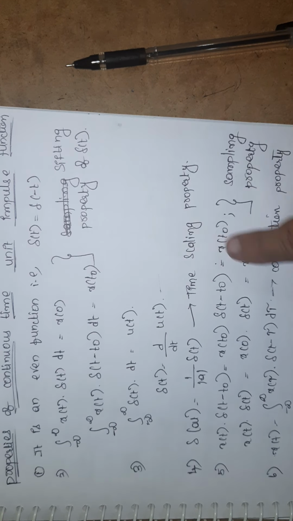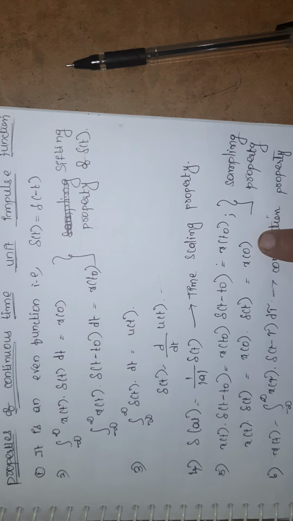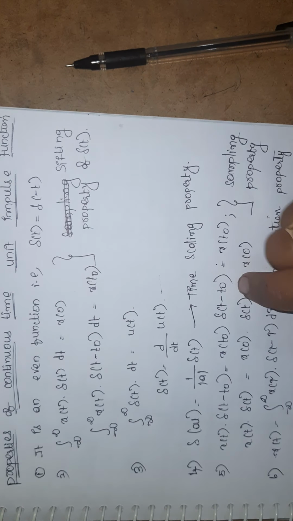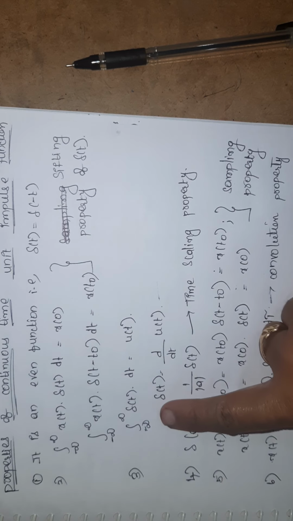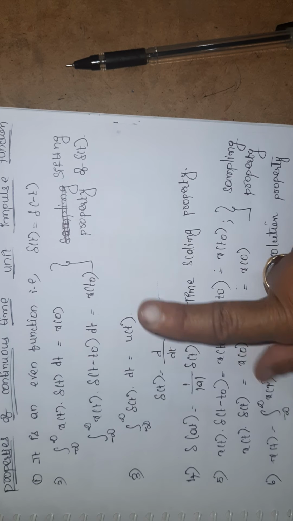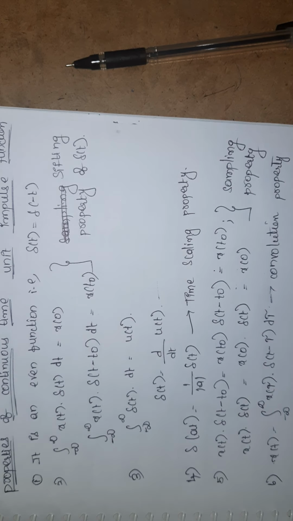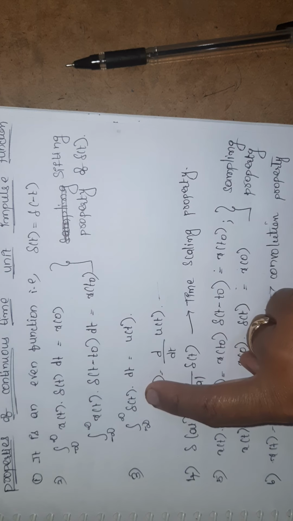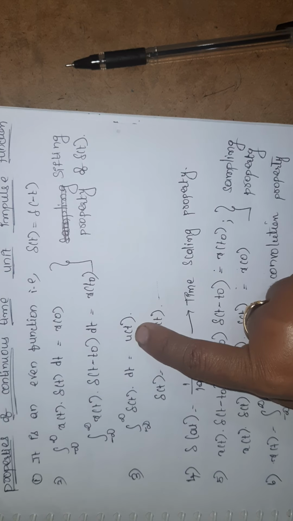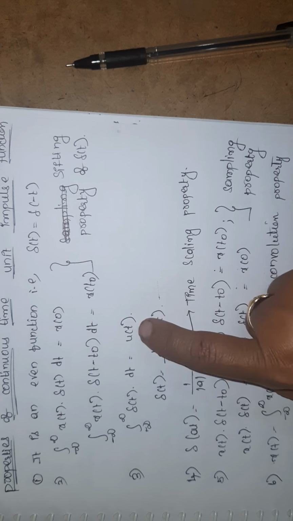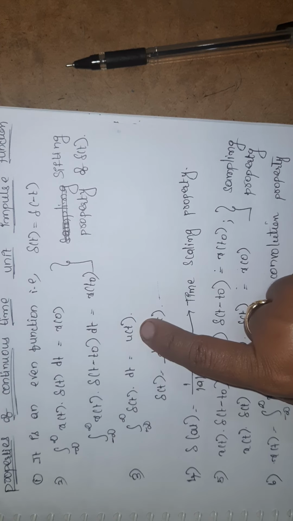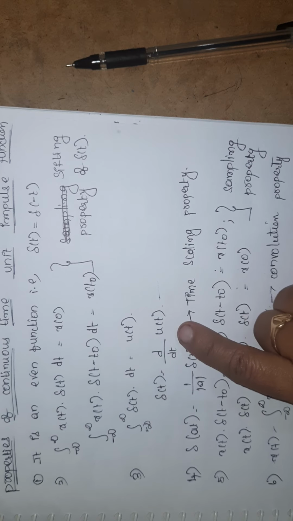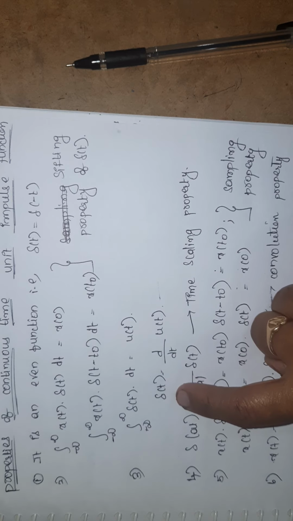We'll see the shifting property and sampling property at a time, properties 2 and 5. We have already seen the area property, integration from minus infinity to infinity of del of t dt is equal to 1. Del of t is nothing but the derivative of the unit step. If I move this integration to the other side, it becomes differentiation. So if I integrate del of t, I will get u of t, or if I differentiate u of t, I will get del of t.